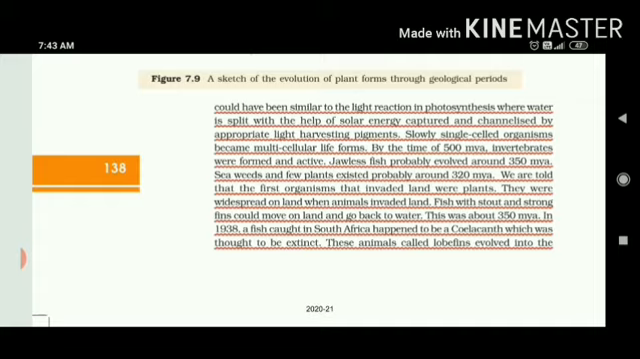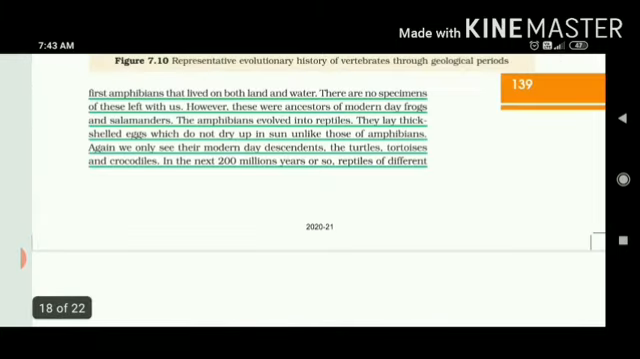Then in 1938, a fish was caught in South Africa, which happened to be the coelacanth. This is a very important question for the NEET competitive exam also, as it was thought to be extinct. So the coelacanth is a kind of fish that was caught in South Africa. What was the characteristic feature of these kinds of fishes? These animals, called lobe fins, evolved into the first amphibians that can live both on land and water. There are no specimens of these left with us because they became extinct. However, these were ancestors of modern day frogs and salamanders.